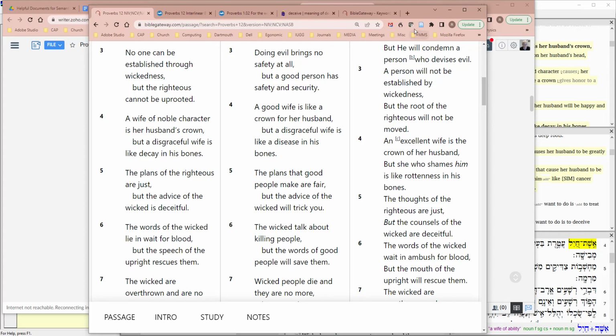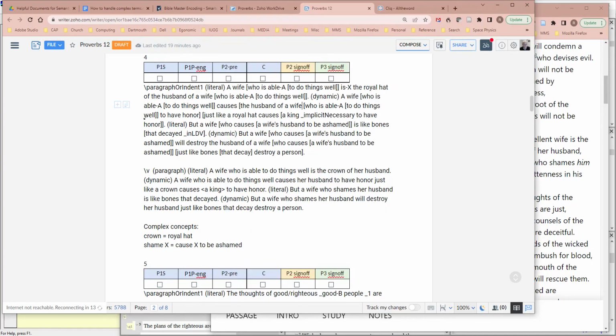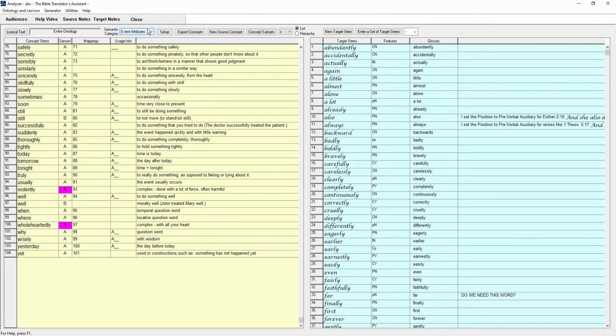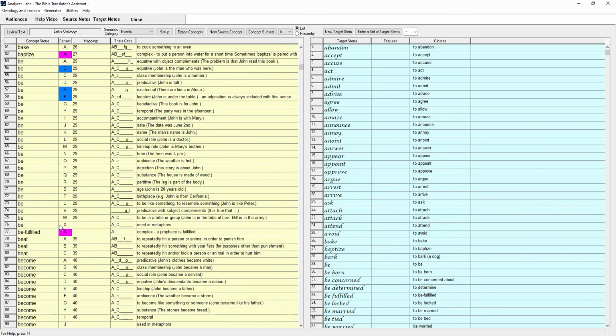So we have a specialized form of the verb to be that expresses a metaphor. So that's the verb to be, the X version. So we can see that in the ontology if we go to events and then look up the forms of to be. The X version says it's used in metaphors.